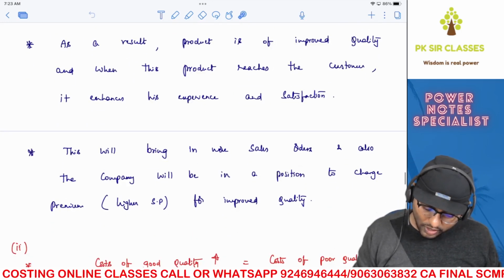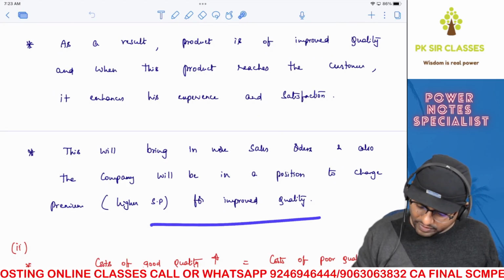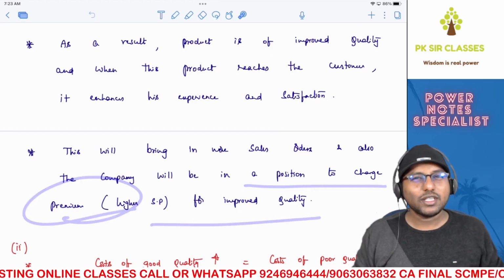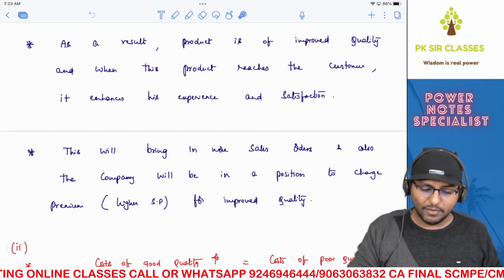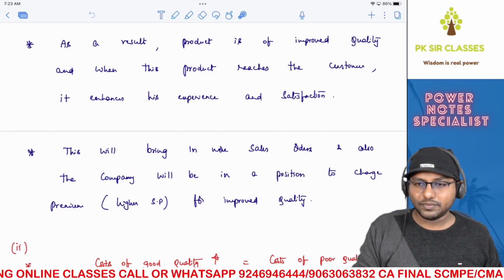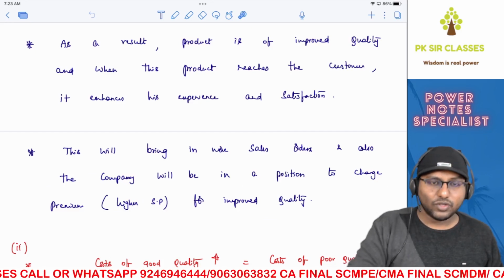So whenever you are in a position to have very good quality, definitely you can charge what? Premium, which is a higher selling price for the same. You got the point? I hope this is clear. Right? So let's move on.